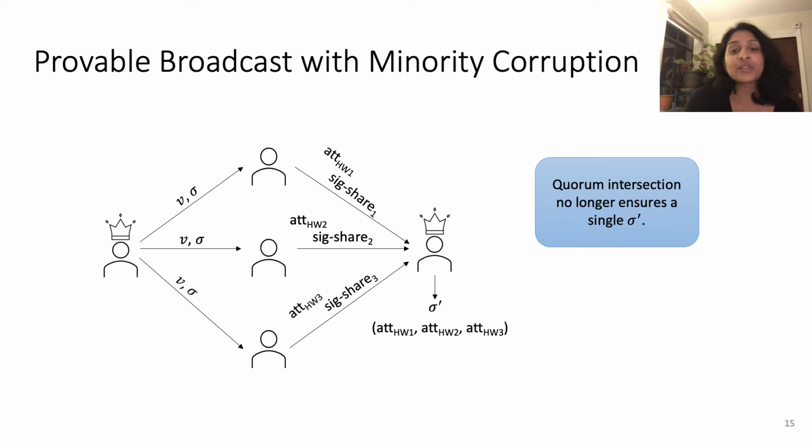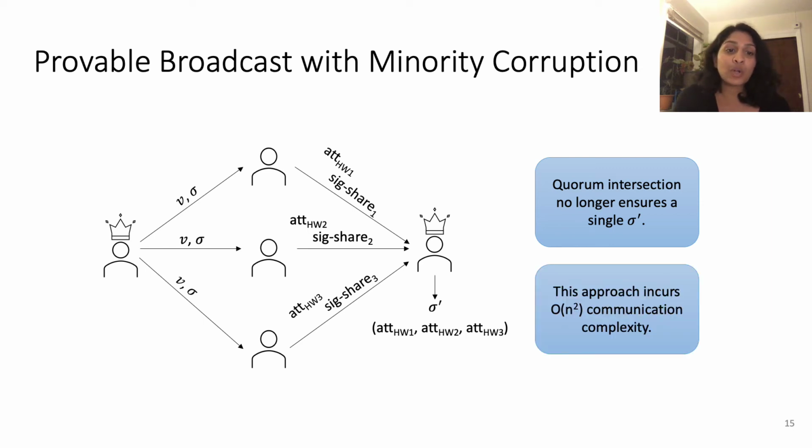However, when you use this in a cascading manner, as in HotStuff, this would actually increase the communication complexity of the next provable broadcast in that view, because the leader has to use the proof created here as the input to the next provable broadcast. So this approach incurs n² communication complexity.